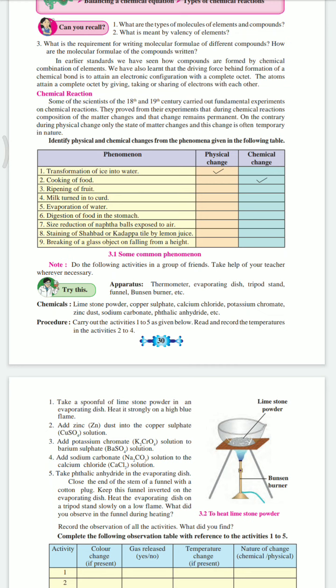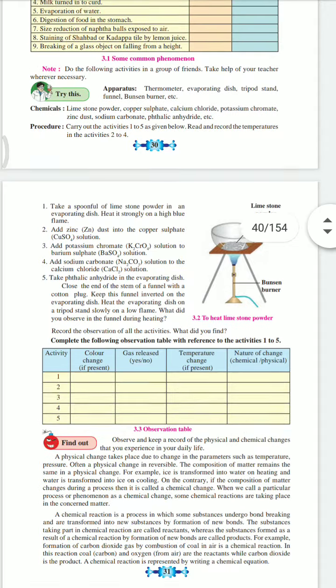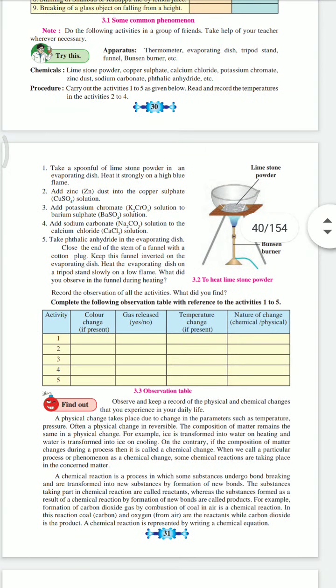So now, the composition of matter remains the same in a physical change, and the composition of matter changes during the process or phenomenon is called a chemical change. Let's read this next experiment.